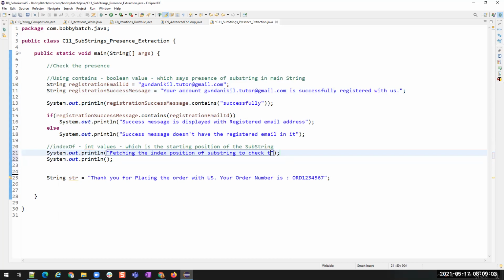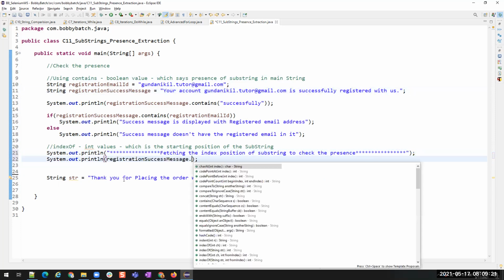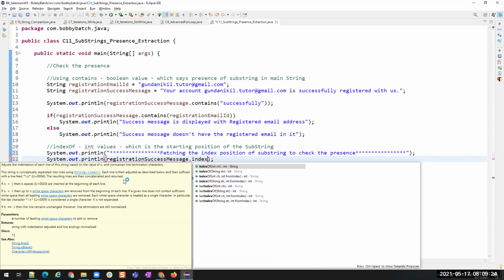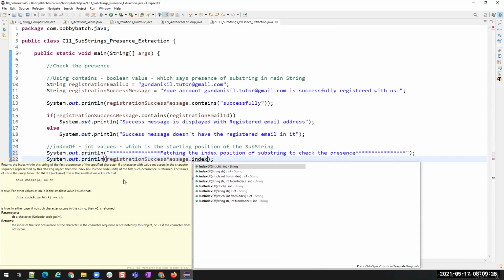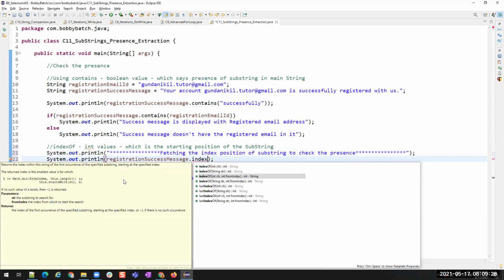Substring to check the presence. Okay, I'm just writing a message to differentiate between this and this. All right. Now here, registration success message dot indexOf. You see, indexOf is an overloaded method.